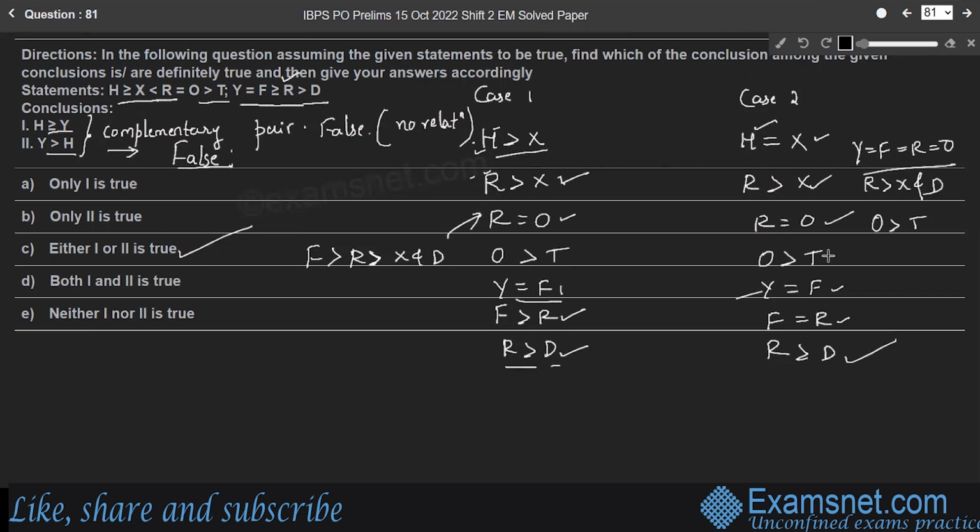But these two are complementary pairs. So we cannot consider that neither 1 nor 2 is true. Whenever there is a complementary pair, the answer will always be either 1 or 2 is true. Hypothetically, if the first is true, the other will be false. If the other is true, the first will be false. Hence, option C is the right answer.